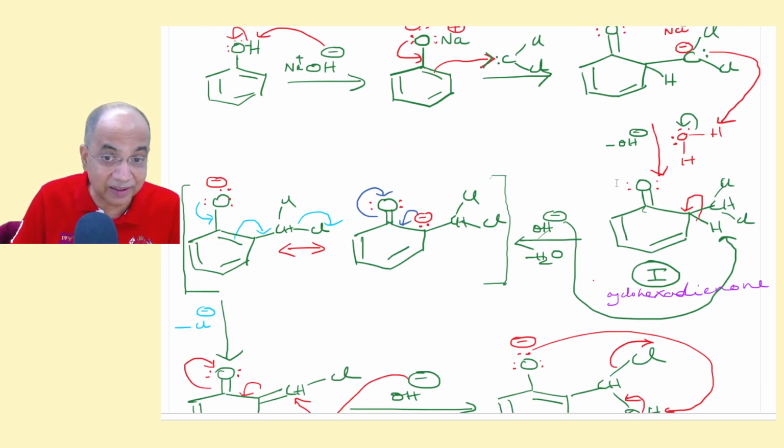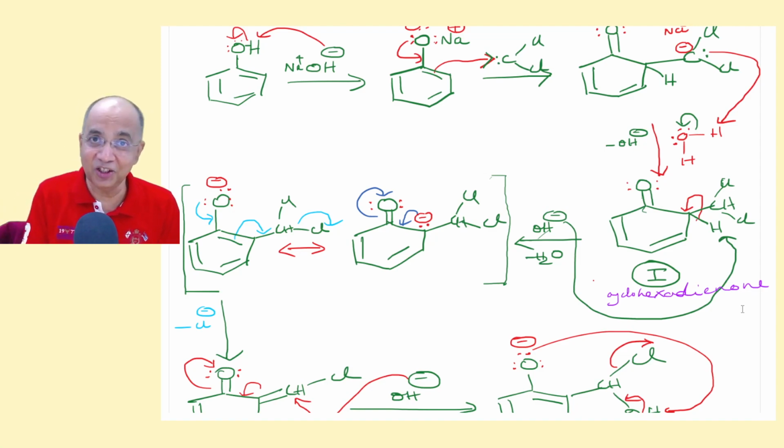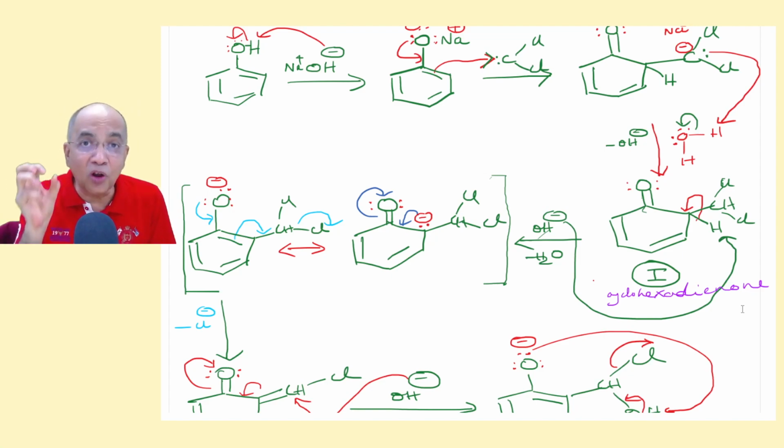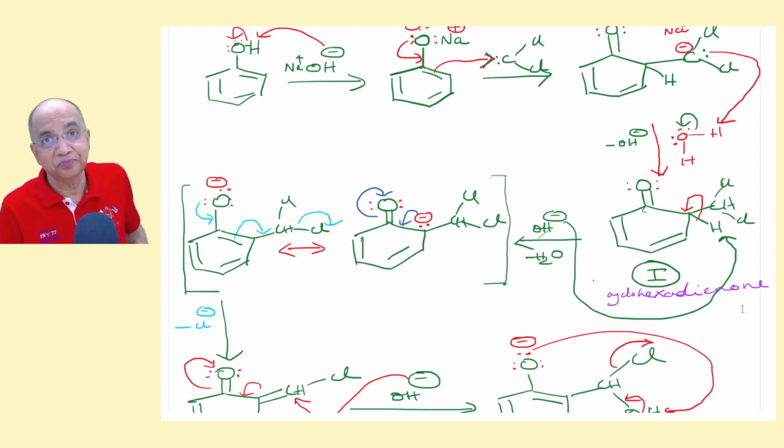This neutral intermediate could not be isolated at the time of Reimer and Tiemann, but later in the 20th century, when spectroscopy came into research, it was possible to detect, even for a transient formation, a particular intermediate, and it can also be isolated.